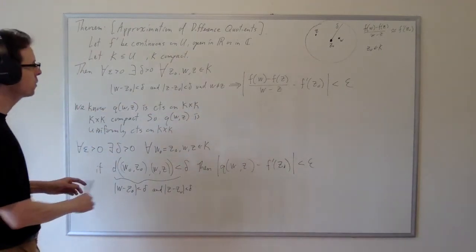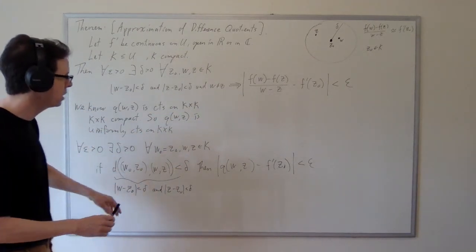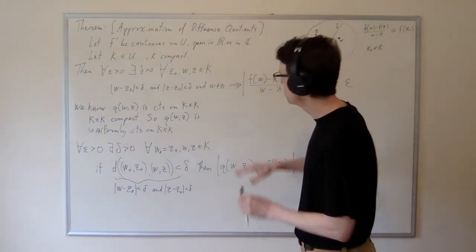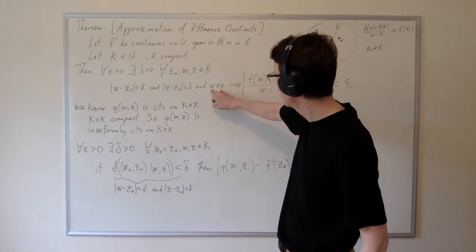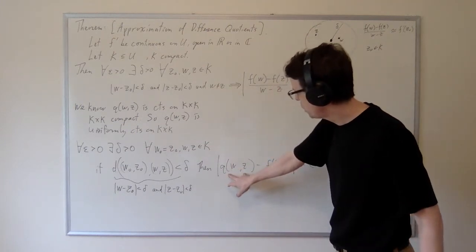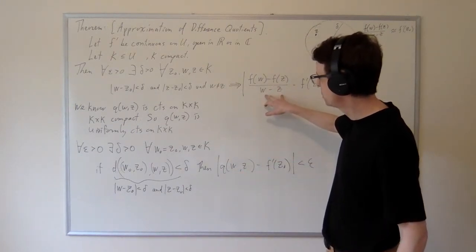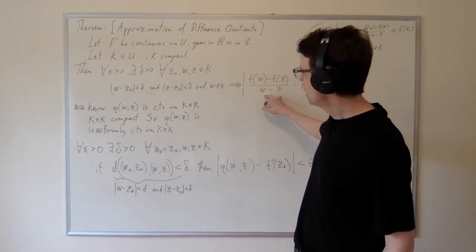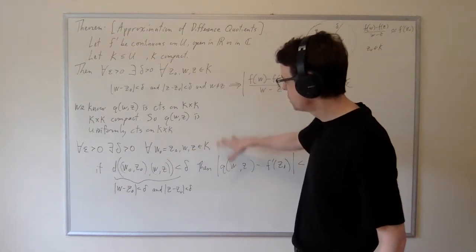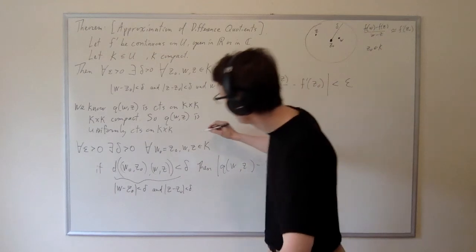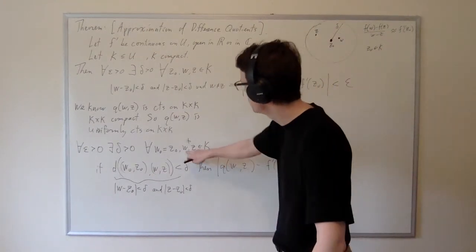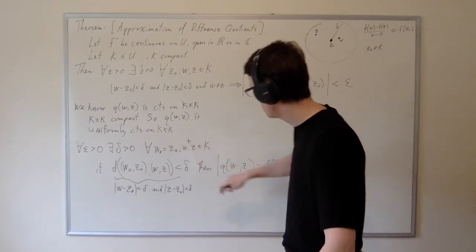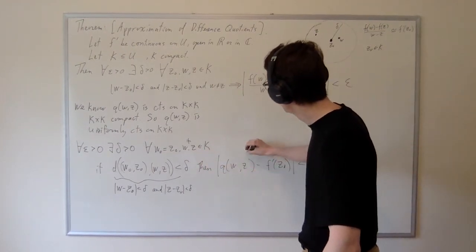And now, the only difference between what's stated here and what's stated here is, well, I guess there are two differences. The difference remaining is this one has the assumption that w is not equal to z. And this one has generically q, but this one has the difference quotient. So all I need to do now is specialize this a little bit further to the case where w is not equal to z, right? So w is not equal to z.